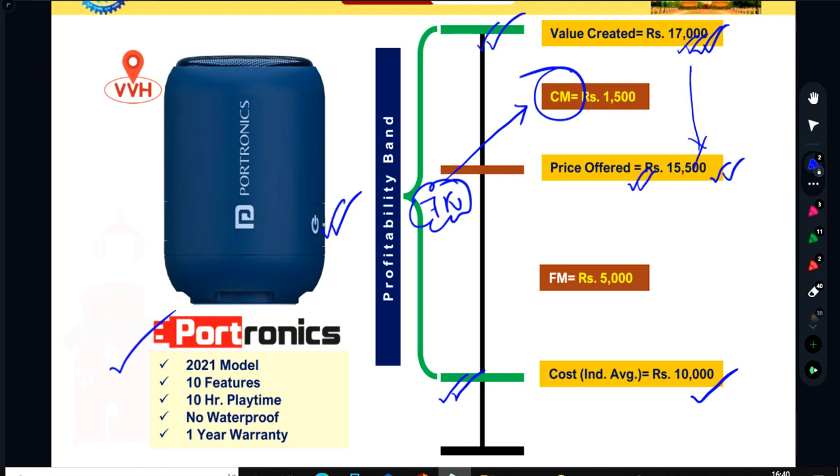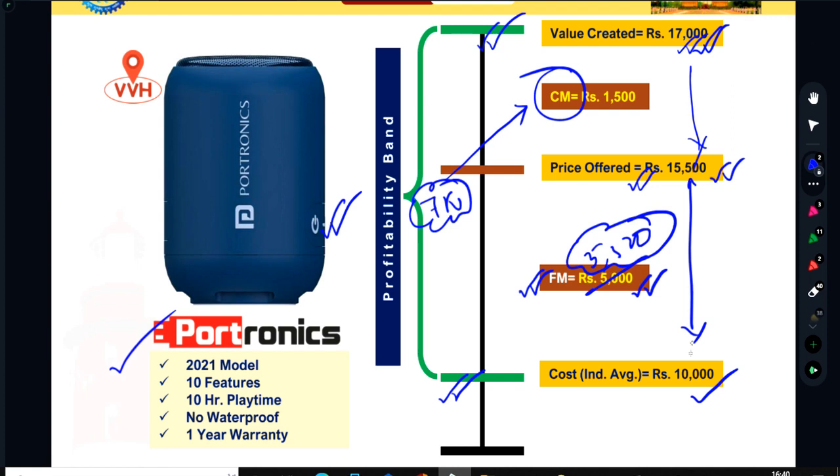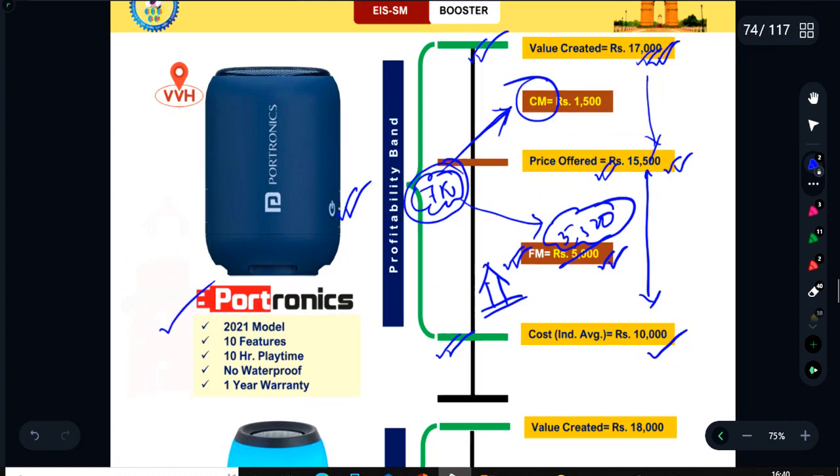And the profit margin is 5,500, because 15,500 minus 10,000 is 5,500 margin. So out of this 7,000, it is distributed: 1,500 to the customer, and 5,500 to the business. So through this it is creating value for both the customer and the company.